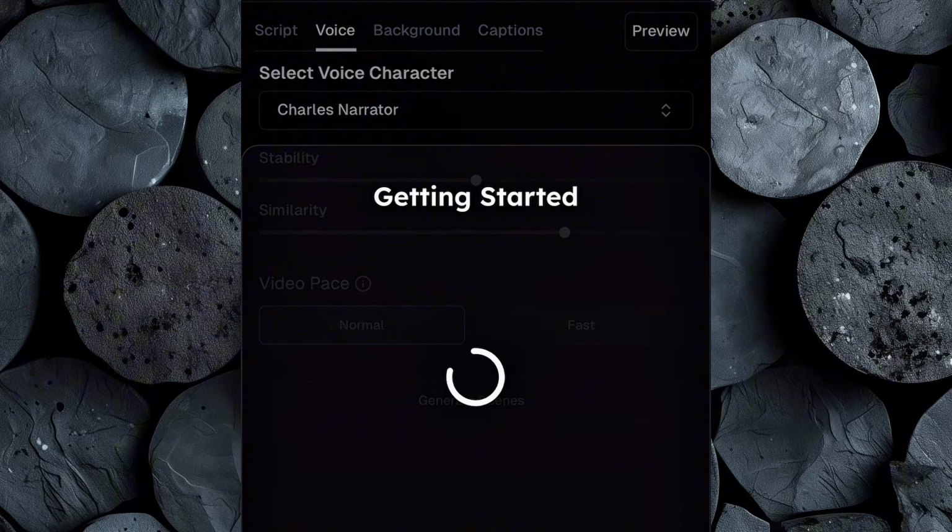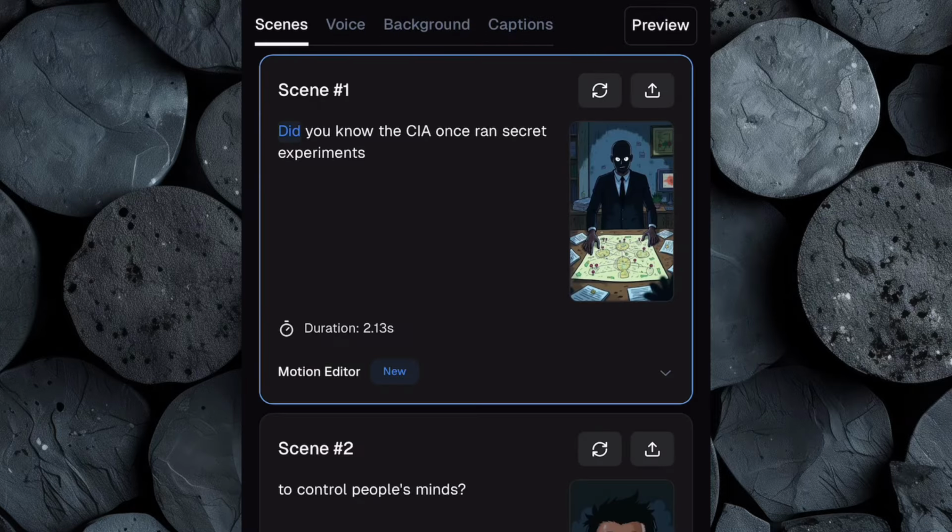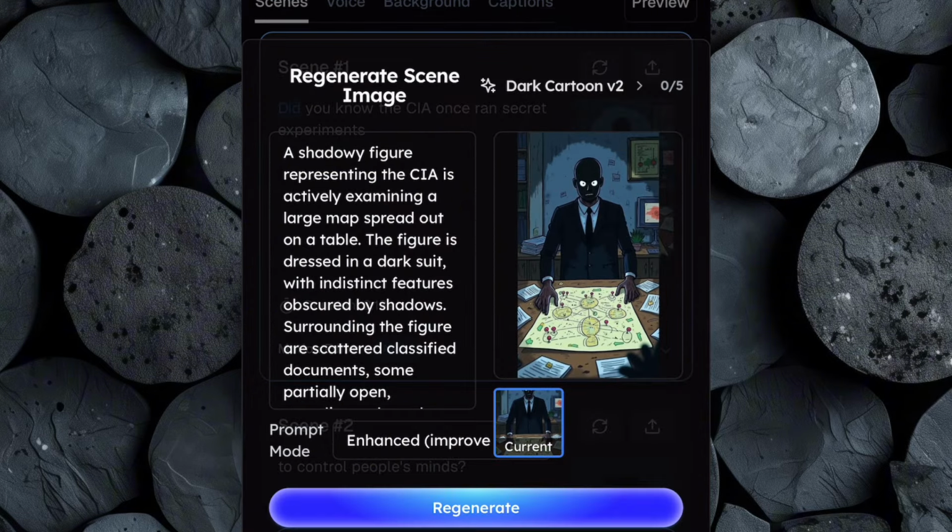Clippie AI will now begin creating visuals that match your script line by line. This usually takes a few minutes, so just give it a moment. When it's done, your scenes will be ready. In the scene section, you can review and refine every detail of your scenes. If there's a scene you don't like, simply click Regenerate to create a new version.